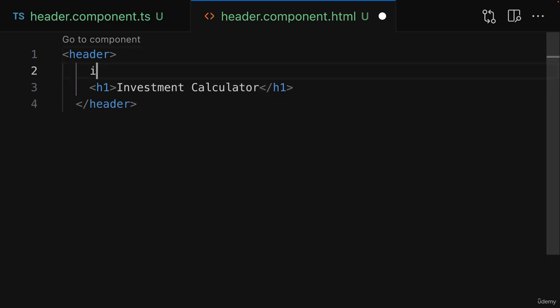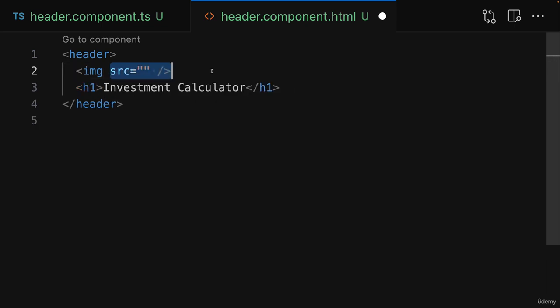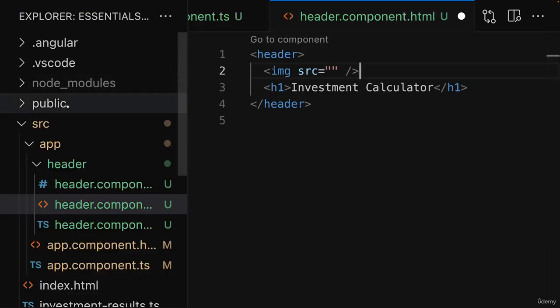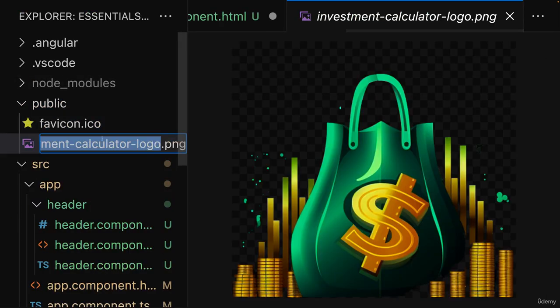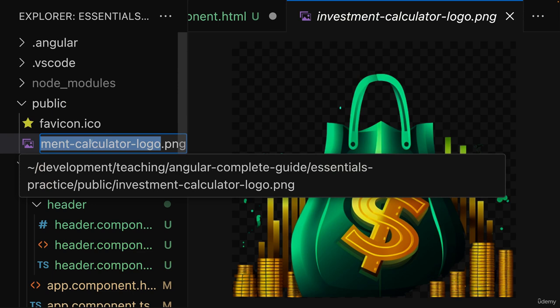And above that, I want to have an image like this. And here for this source, it's now important to recognize that the image is actually now in the public folder. It's this investment-calculator-logo.png file.